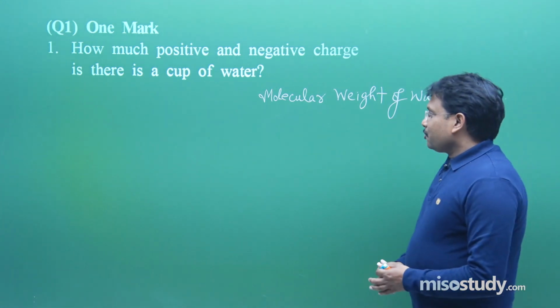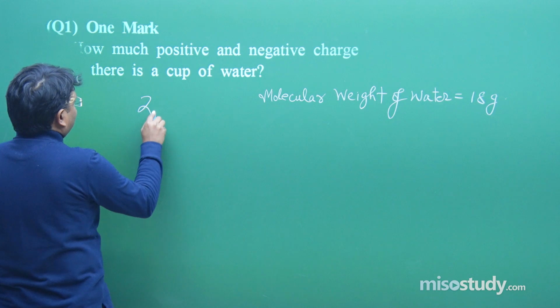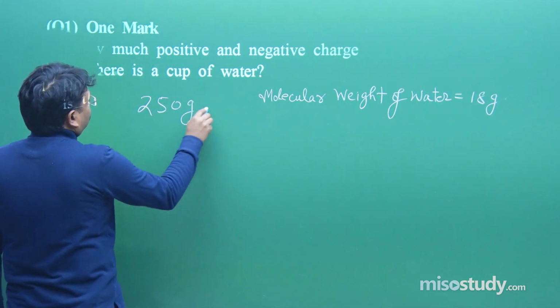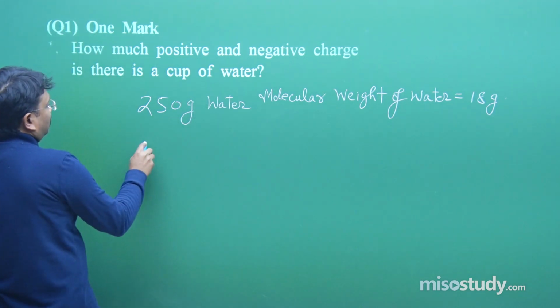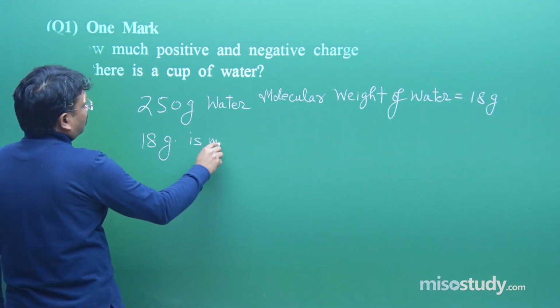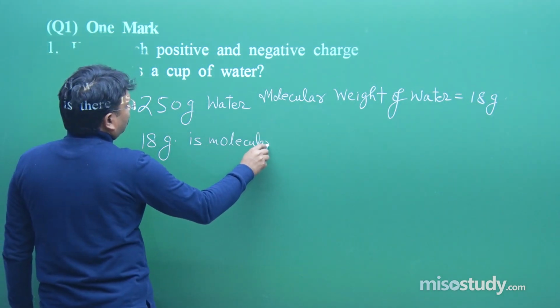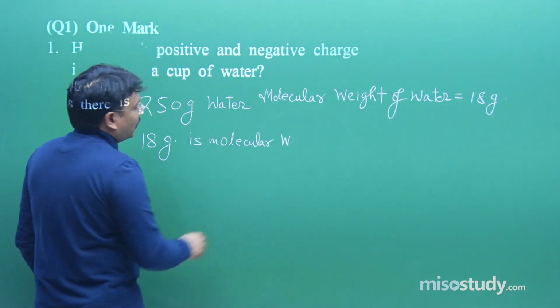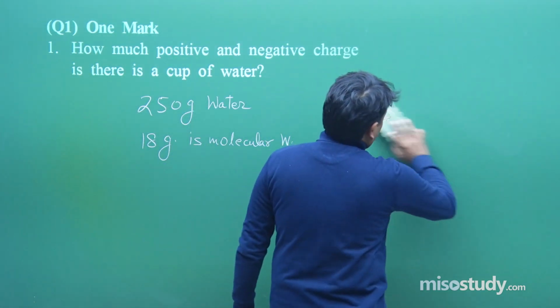So 250 gram water, then 18 gram is the molecular weight. So now two terms are clear.